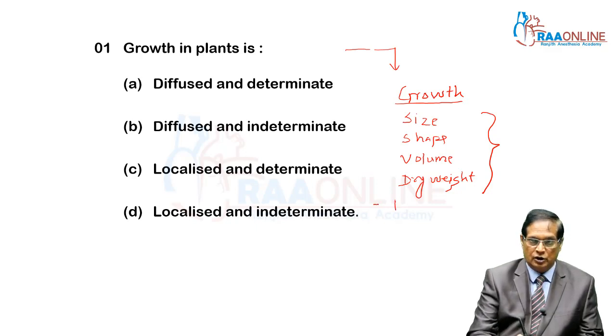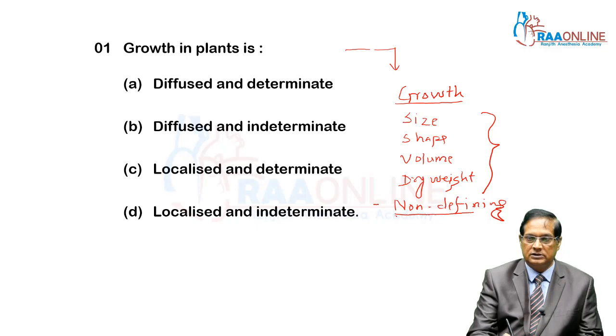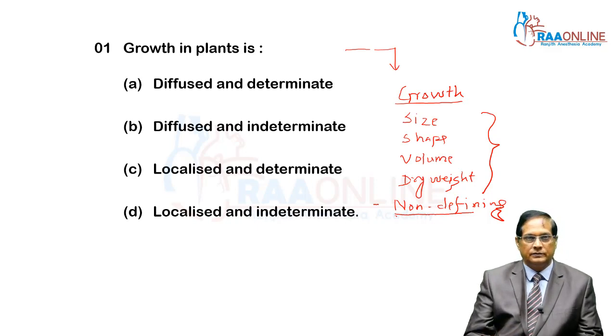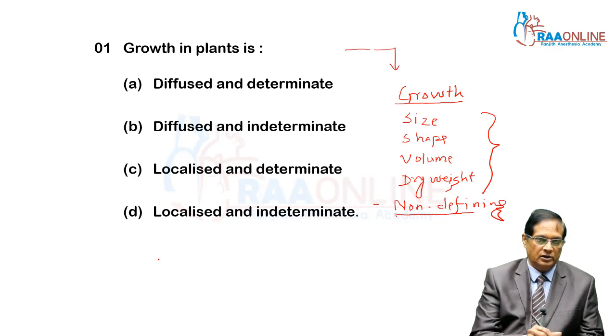Growth is a non-defining feature of living beings. If you consult chapter 1 of 11th class, the living world, it is given that it is a non-defining feature. Why non-defining?